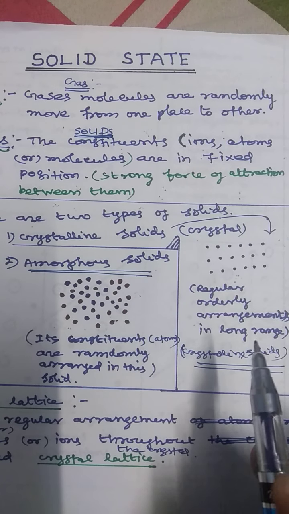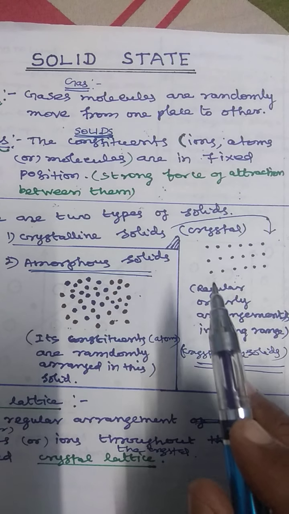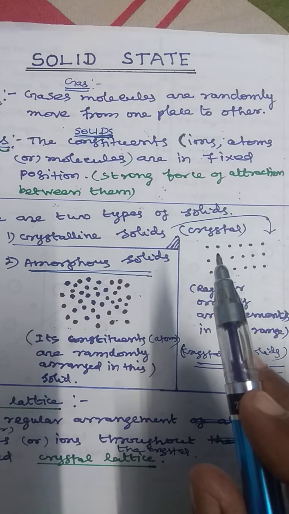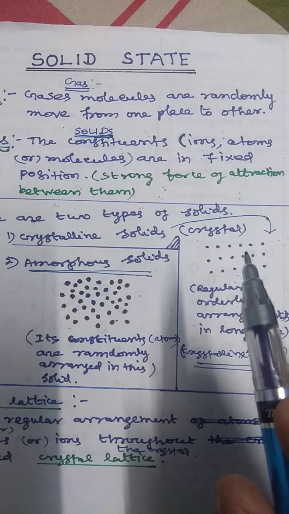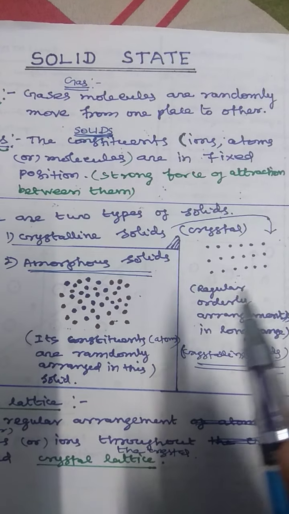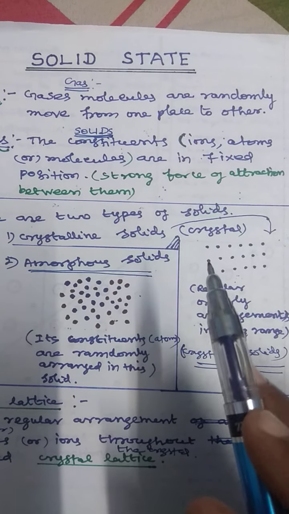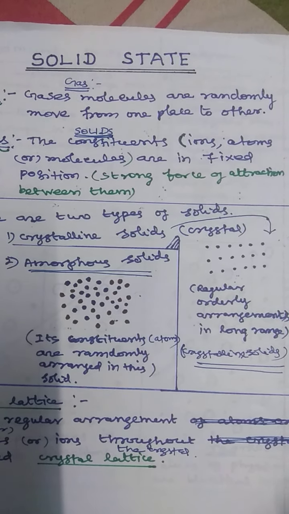For example, sodium chloride. Sodium chloride structure: first sodium, then chloride, then sodium, then chloride. A regular arrangement. Here sodium, then chloride, sodium, chloride, like this. That is a regular order arrangement in crystalline solid.